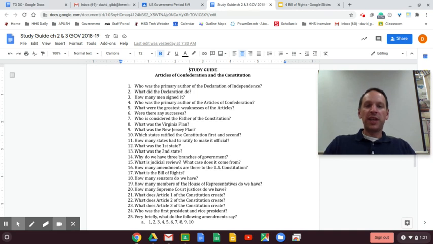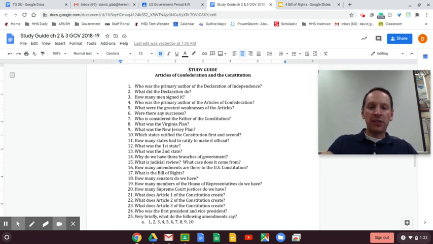Number two, what did the Declaration do? The Declaration is our founding document. It declares our independence from Great Britain, and it establishes the United States of America. The Declaration is not worth the paper it's printed on if the Americans do not win the Revolutionary War. When the war is won, obviously the Declaration takes on greater significance, but this definitely declared us to be independent from Great Britain.